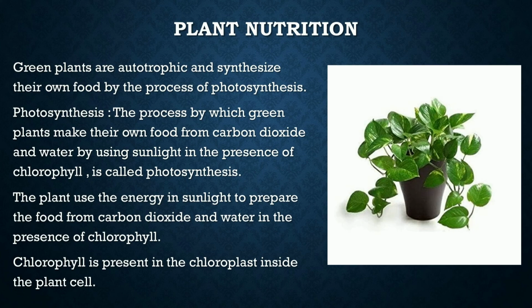And plants use the energy in sunlight to prepare the food. Chlorophyll is present in the chloroplast inside the cell. And chlorophyll ही है जो responsible है, जो green color देता है एक plant को.